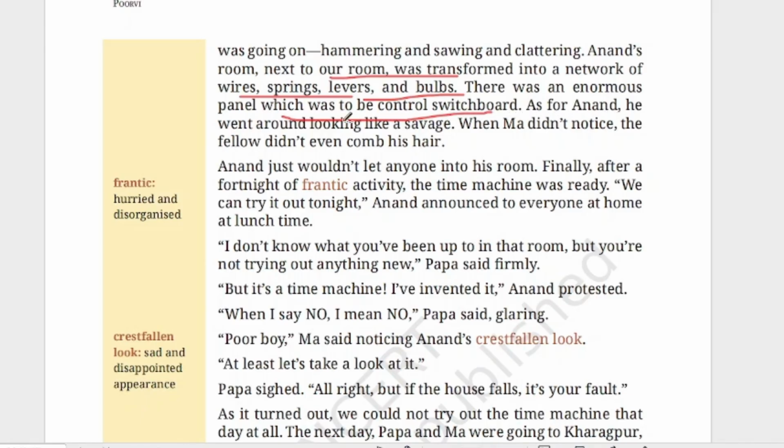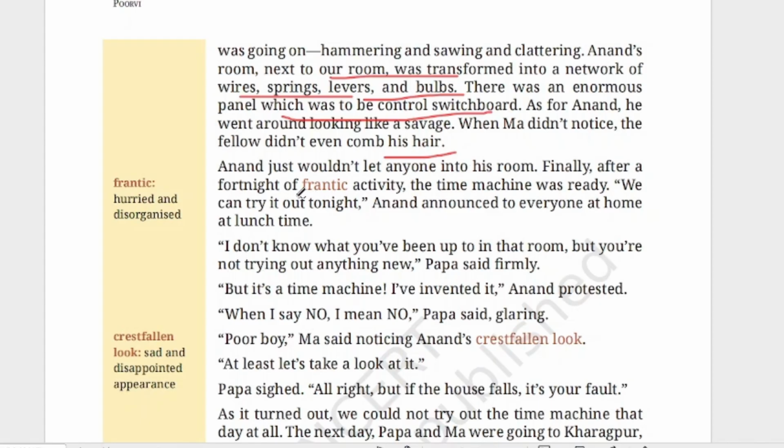"As for Anand, he went around looking like a savage. When Ma didn't notice, the fellow didn't even comb his hair." So he has forgotten everything, only giving attention to his new invention. "Anand just wouldn't let anyone into his room." Just wouldn't let anyone means he will not allow anyone to enter his room.